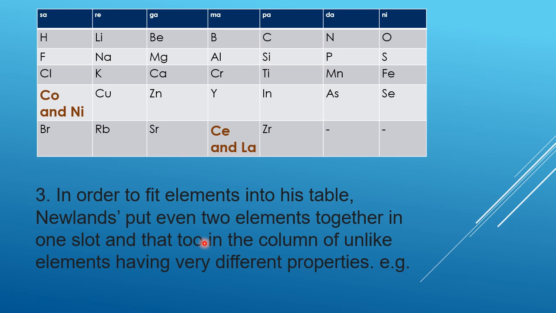For example, you can see here in the table, with hydrogen, fluorine, chlorine and bromine, he put cobalt and nickel together, whereas the properties of cobalt and nickel are totally different from those of hydrogen, fluorine, chlorine and bromine. But in order to fit the elements, he did so.